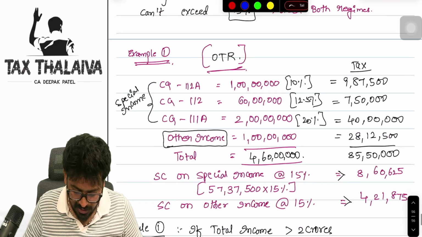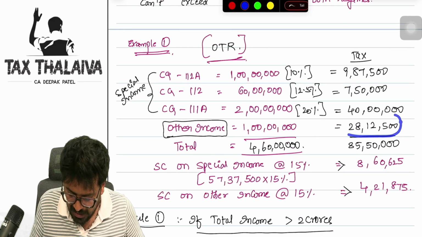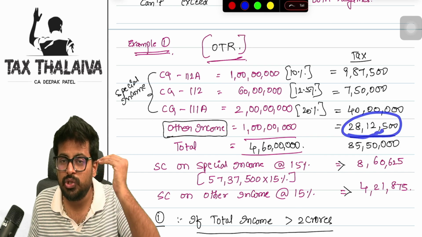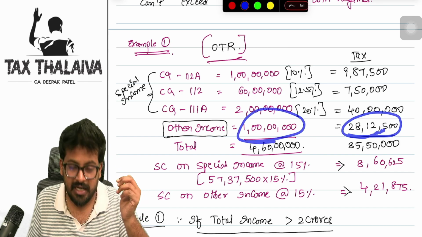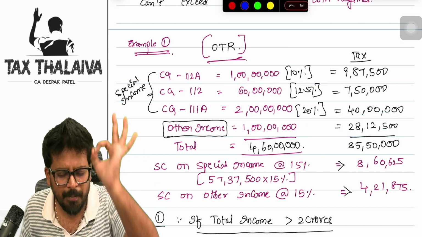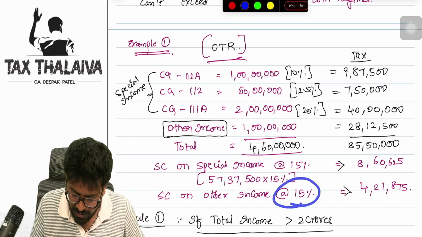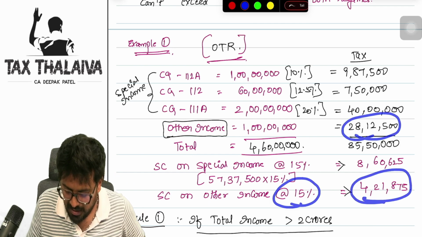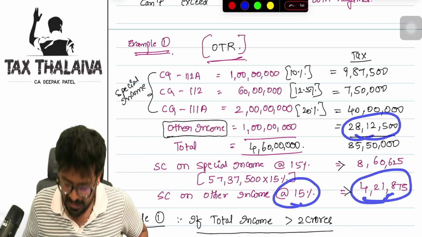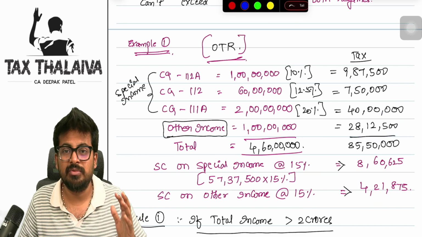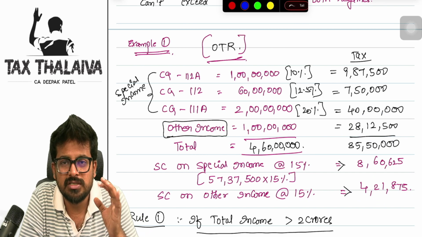So here, on the other income, the tax liability is 28 lakh 12,500, on which I will not apply 10%. Though it is 1 crore of other income, I will apply minimum 15%. So on that, if I apply 15%, I will arrive at 4,21,875. You can calculate and cross check. This is the concept. So if I have to summarize, boss,